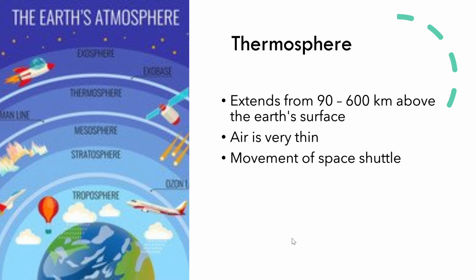Next layer is thermosphere. So troposphere, stratosphere, mesosphere, and this layer is thermosphere. It extends from 90 to 600 kilometers above the Earth's surface. Air is very thin. As I told you all, as we move up, the air gets thinner and thinner. So over here it is very thin. Space shuttles orbit in this layer.